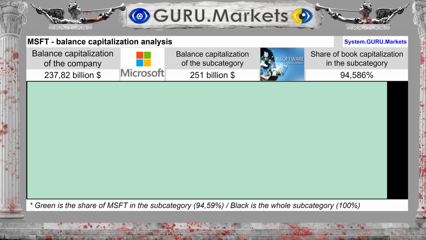The company's balance sheet capitalization is estimated at $237.82 billion. The subcategory's balance sheet capitalization is $251 billion. Microsoft Corporation accounts for a share of 94.586%.